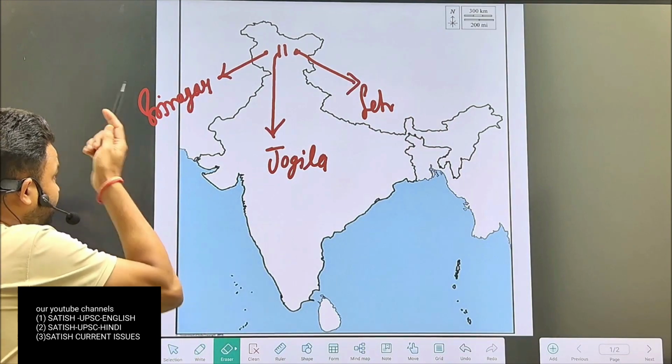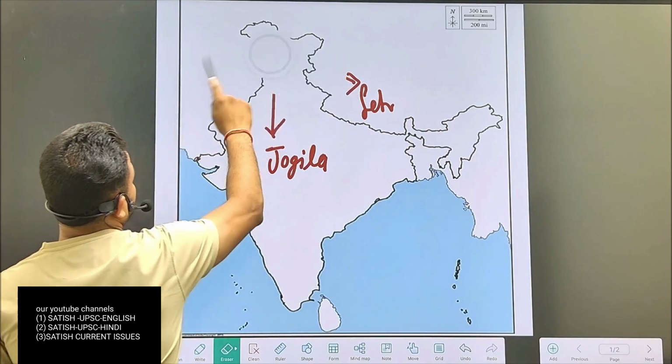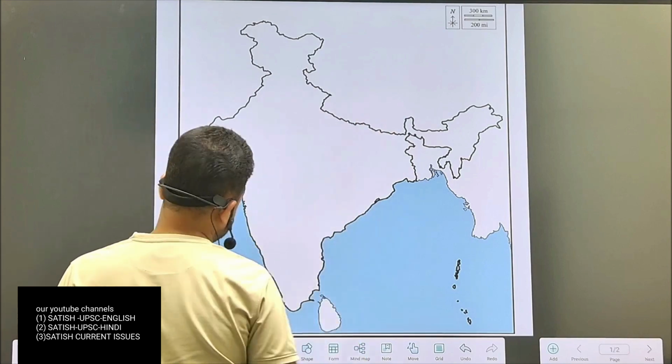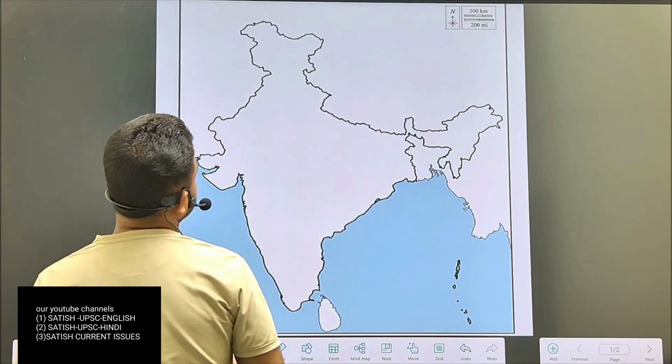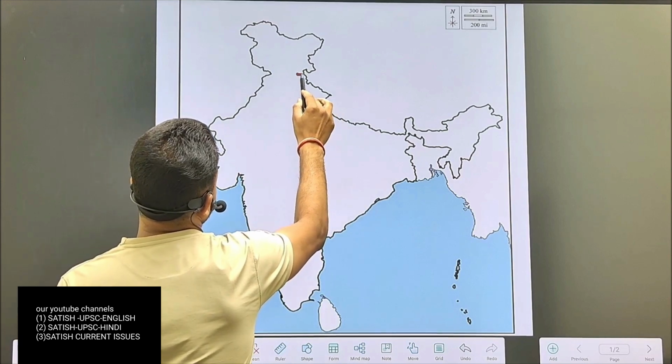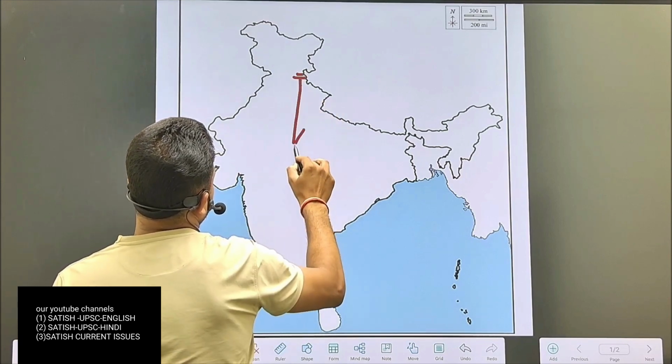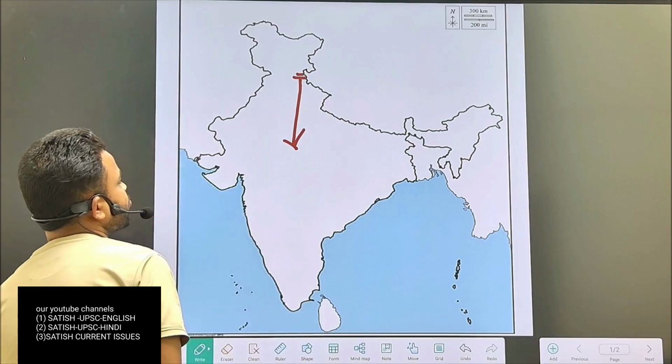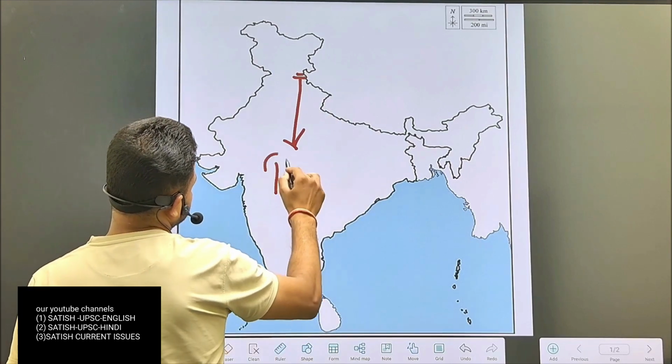The second pass of Great Himalaya is situated in Himachal Pradesh, which is here. The pass is called Baralacha.